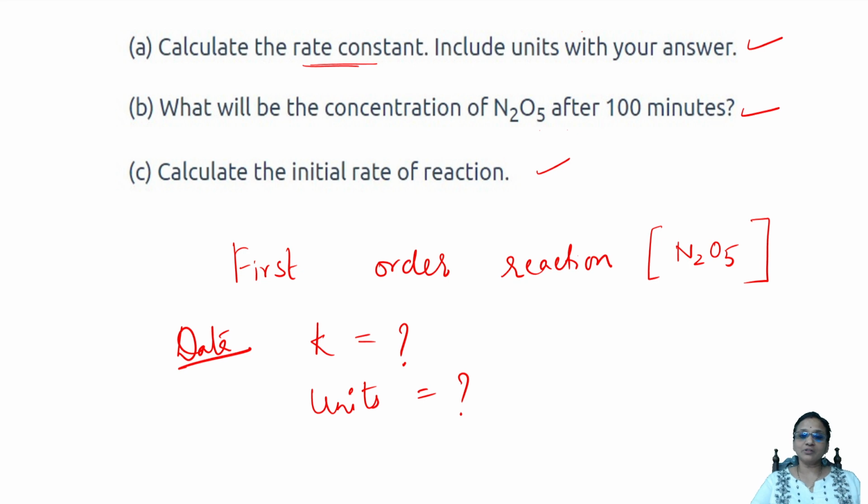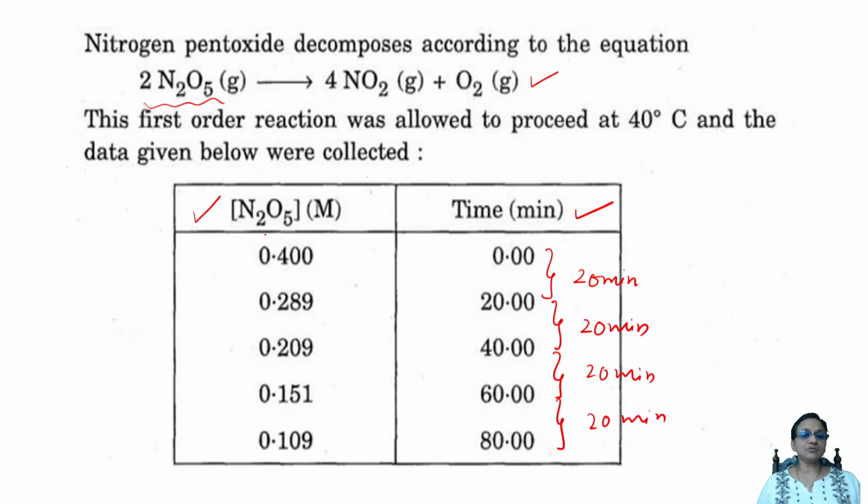First important thing, when I see the table here, students, the initial concentration is the A naught value. Later on, because the time interval is equal, I can take up any value. I'm going to start with the first t equal to 20 minutes and take the corresponding value as A. So time is this, concentration is this, final concentration A.